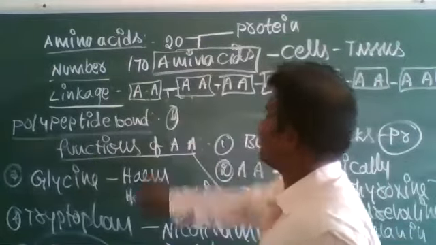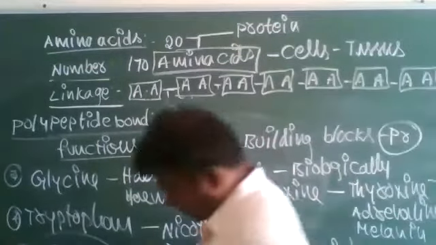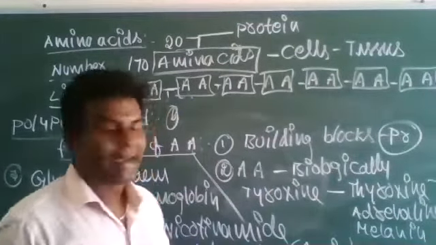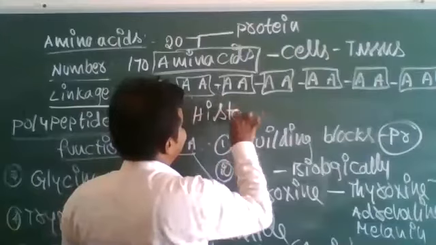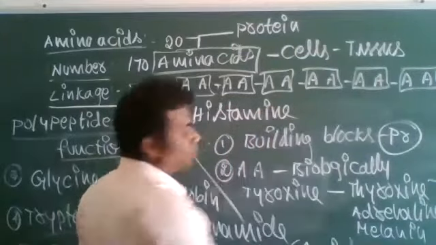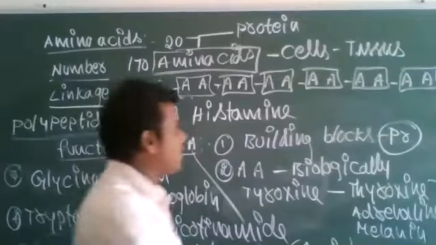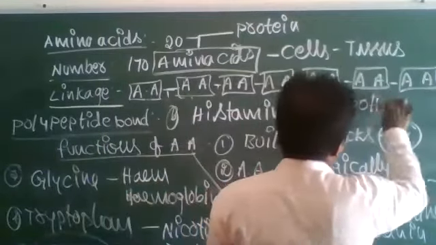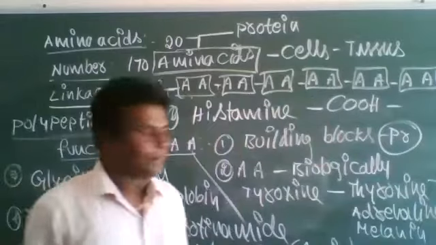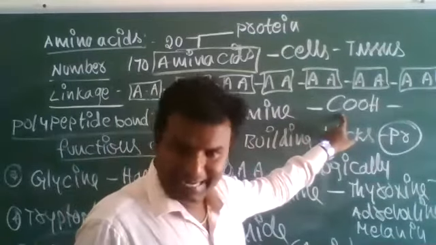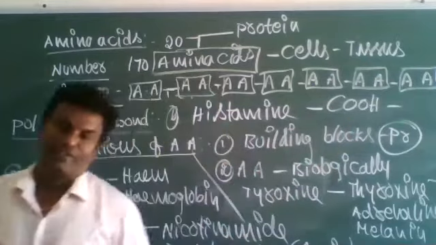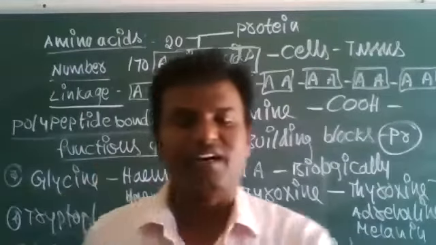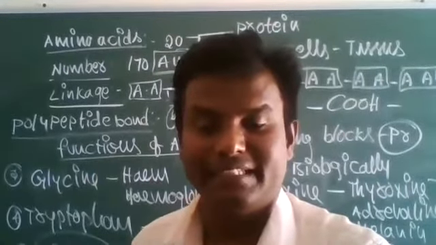Last and final function, the sixth function. Amino acids form biologically active amine compounds, that is, histamine. By removal of the carboxyl group from the amino acids, the biologically active compound histamine is formed. These are all the functions of amino acids. With this explanation, next topic, lipids.